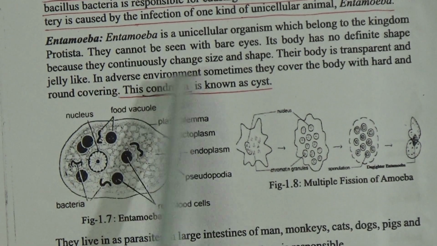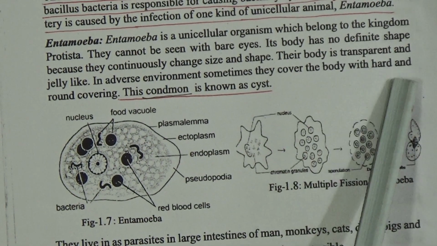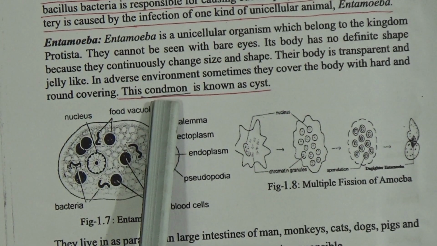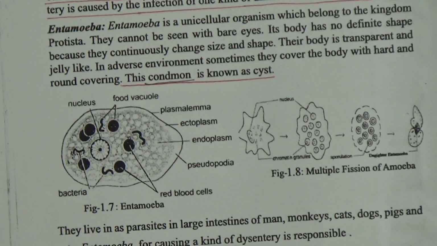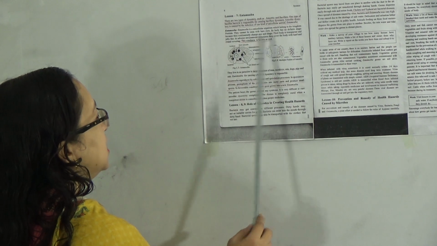In an adverse environment, sometimes they cover the body with a hard and round covering. This condition is known as cyst. So what is cyst? When its body is covered with a hard shell, then we call it cyst.